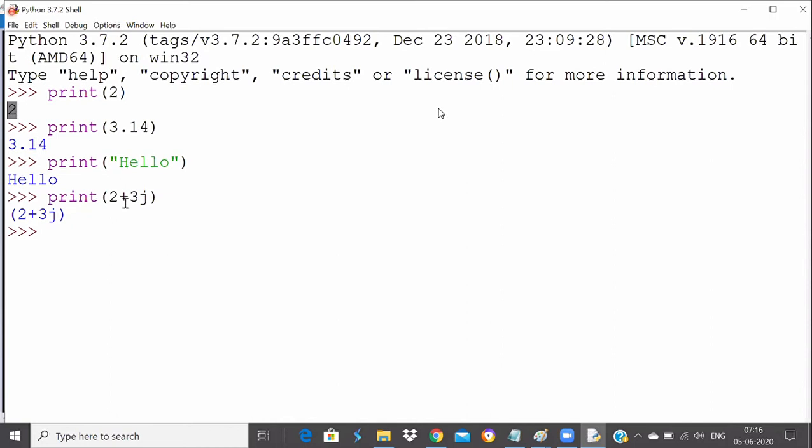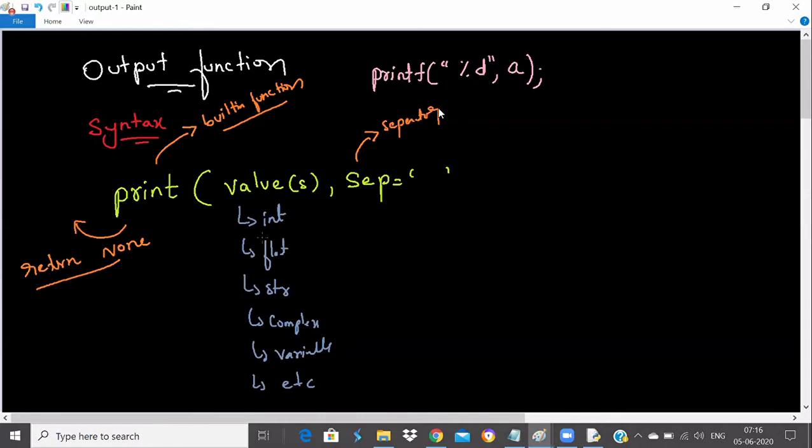So that's where the Python print statement is so smart. It automatically understands what you are passing, and based on that, it prints the particular value. So you don't have to mention the format specifier here. That's the beauty.